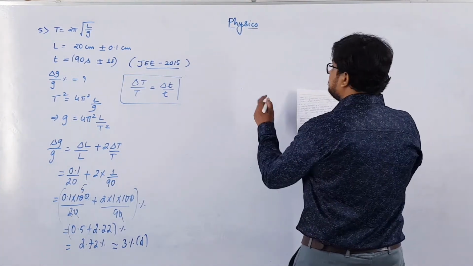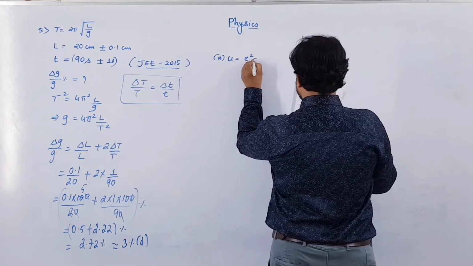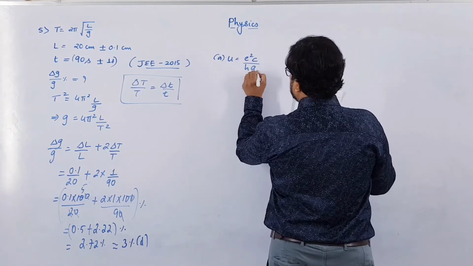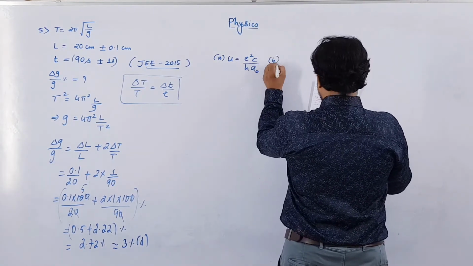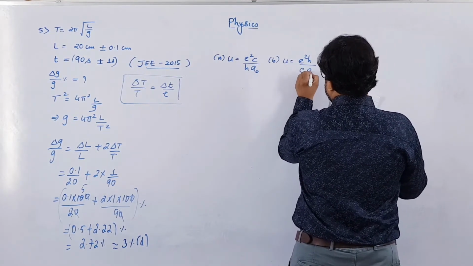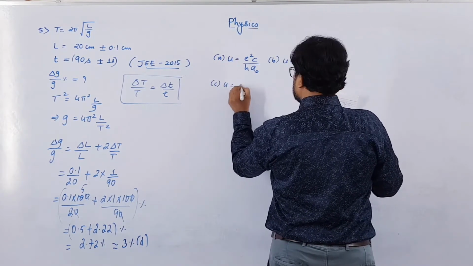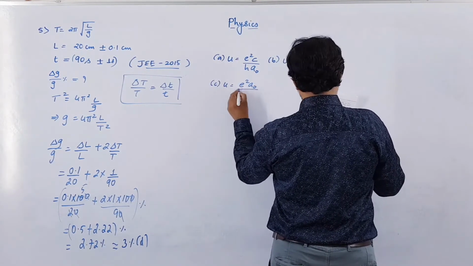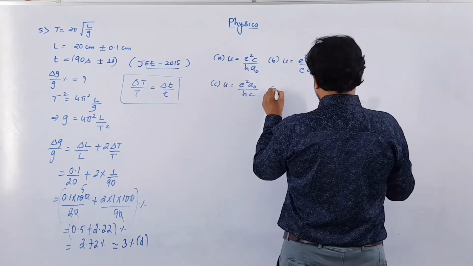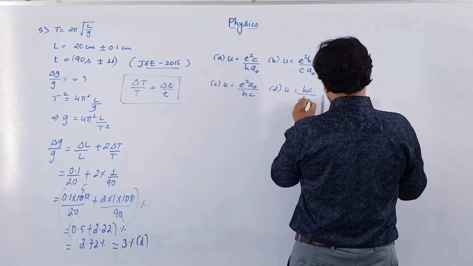So here the options are: A, U is equal to E square C by H A naught. The second one, B, U is equal to E square H by C A naught. C is U is equal to E square A naught by H C. And D is U is equal to H C by E square A naught.